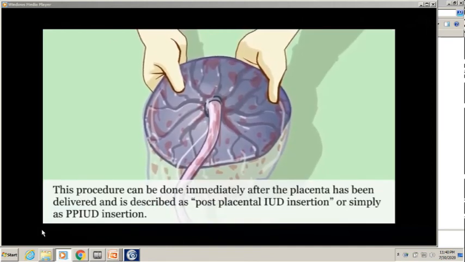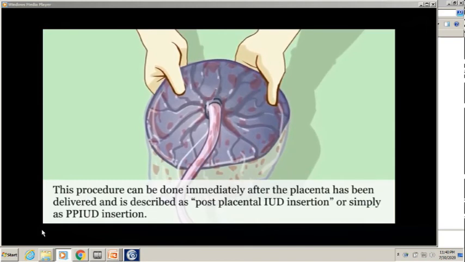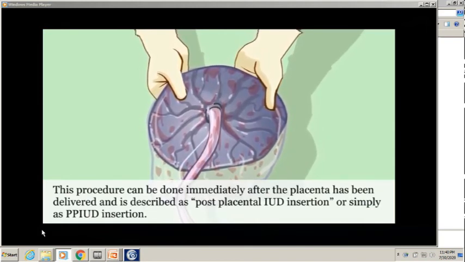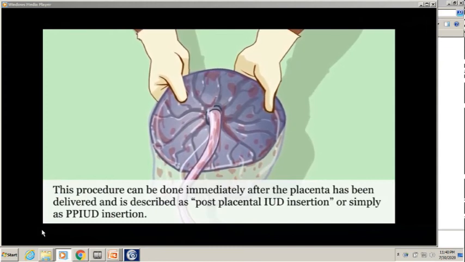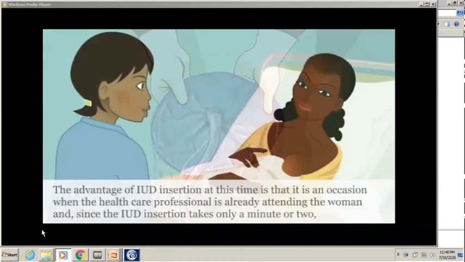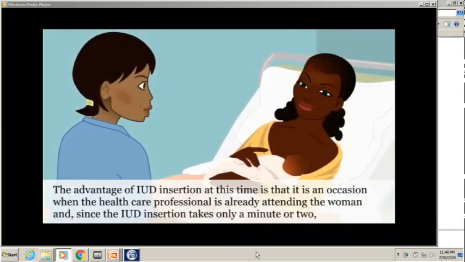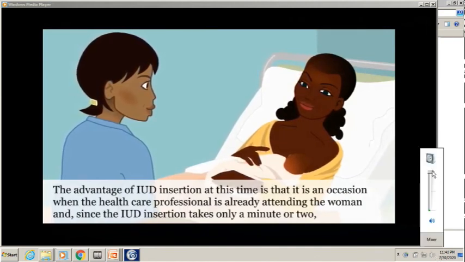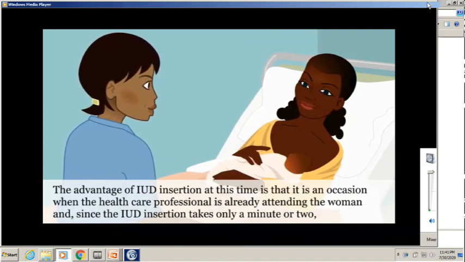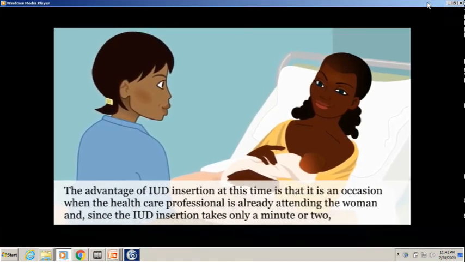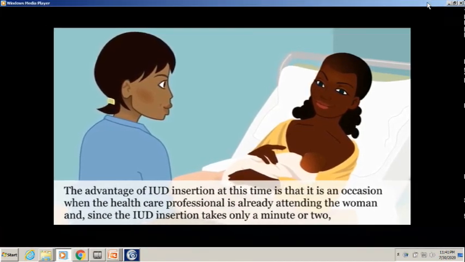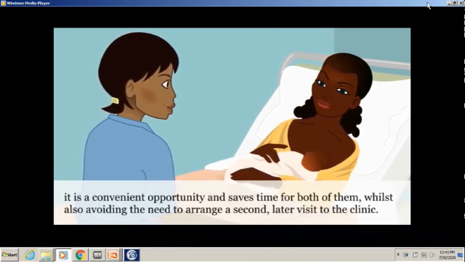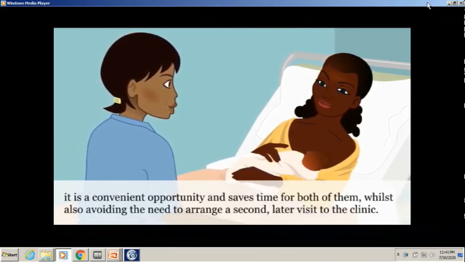Post-placental IUD insertion, or simply PPIUD insertion. The advantage of IUD insertion at this time is that the healthcare professional is already attending to the woman. Since the IUD insertion takes only a minute or two, it is a convenient opportunity to save time for both of them, whilst also avoiding the need to arrange a second, later visit to the clinic.